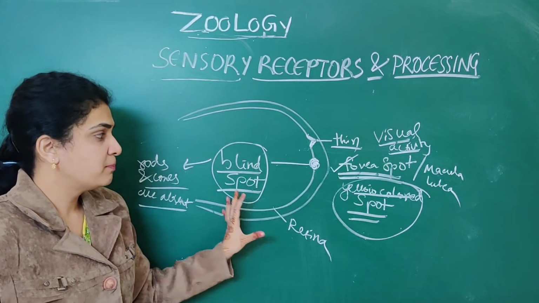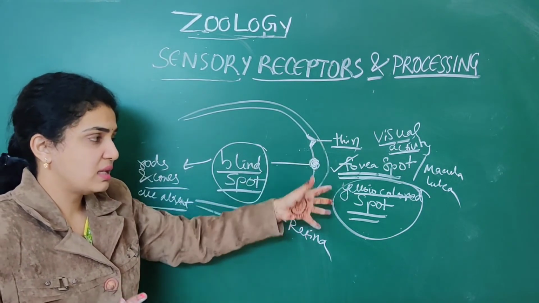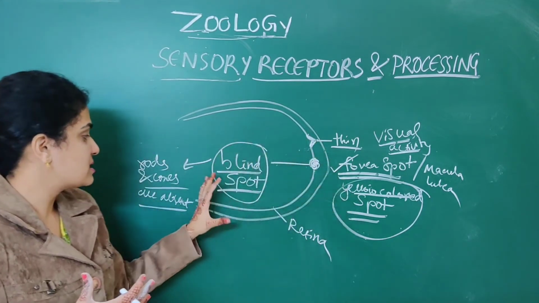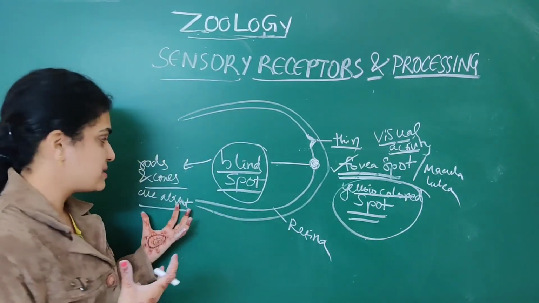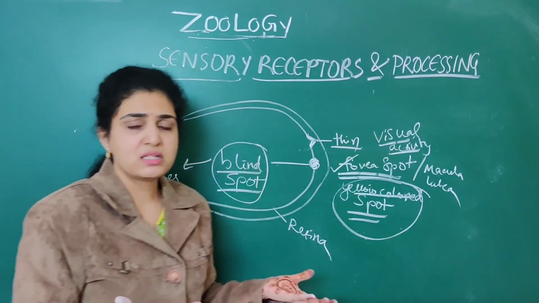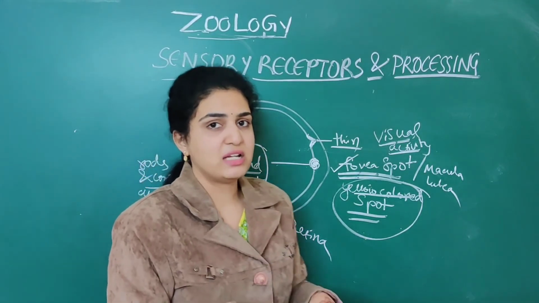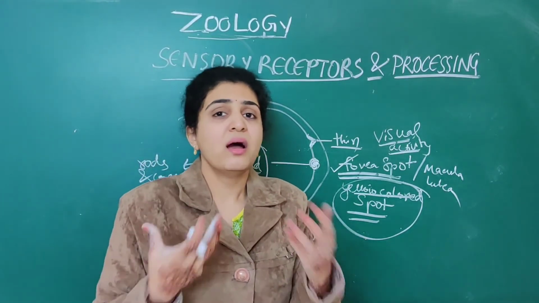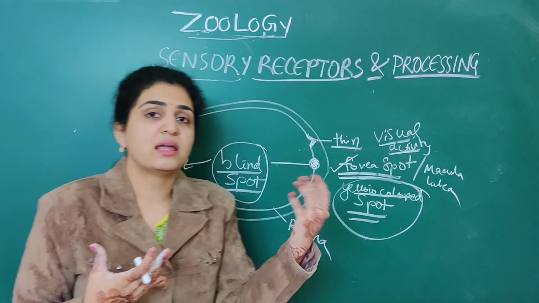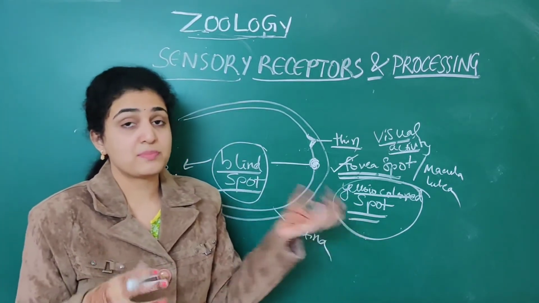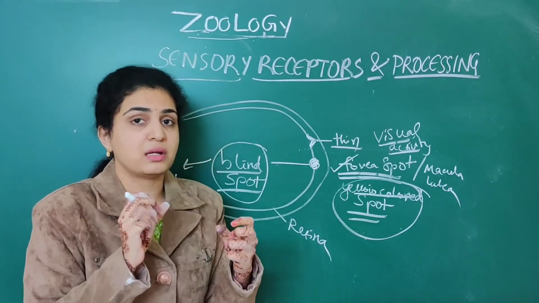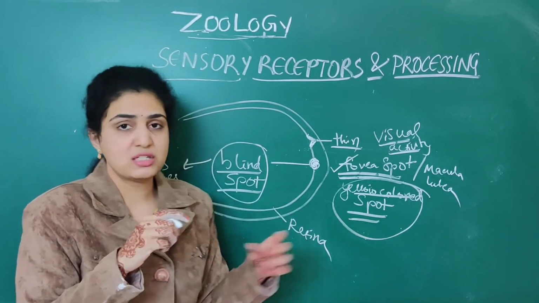In these two, in one the retina becomes thin. In the second one, rods as well as cones both are absent. So that's why it is called the blind spot. By the name only you can understand, blind spot means both rods as well as cones are absent. You can't see from there. That's why it is called the blind spot.